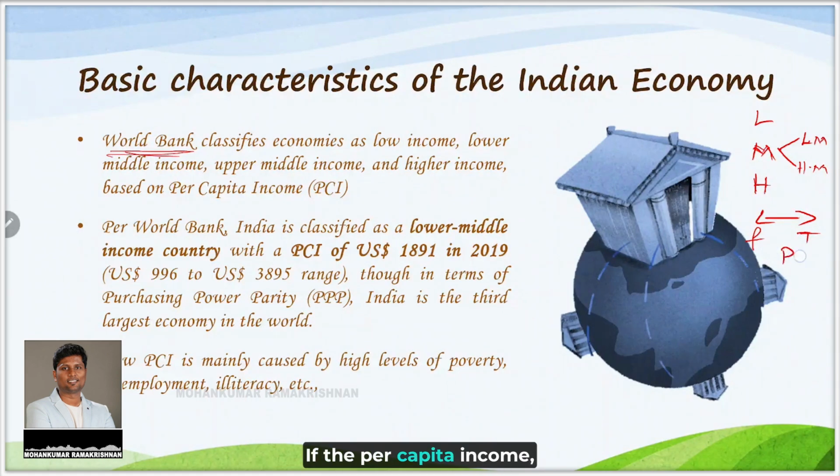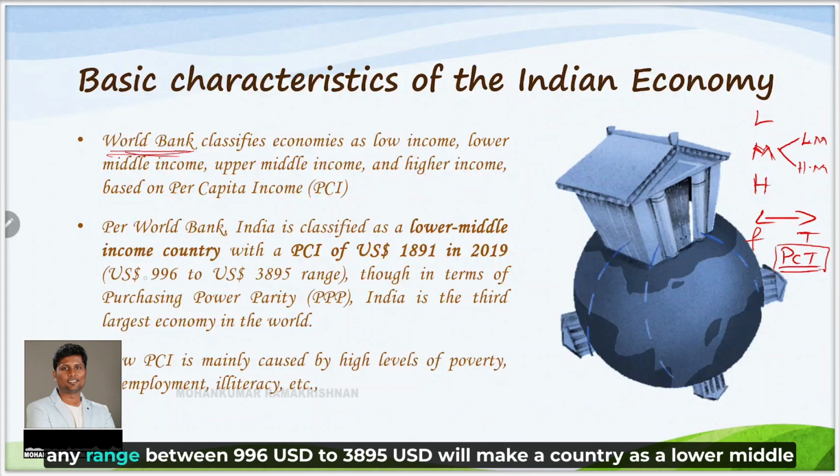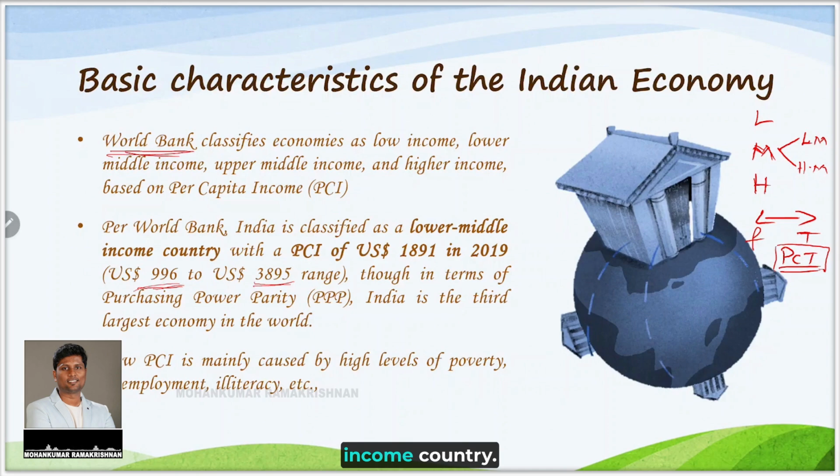If the per capita income, which is called PCI, of a country falls in this particular range, the World Bank characterizes it as low, medium or high. Keeping that range concept in mind, any range between $996 and $3,895 makes a country a lower middle income country.